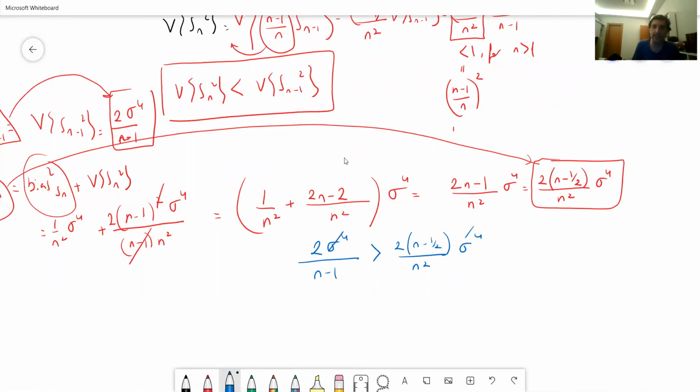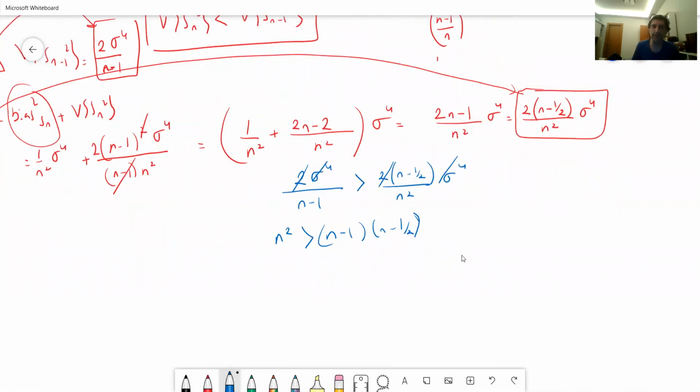So these will cancel, and we cancel the values of 2. Then what do we have here? If you put n square here, n square is greater than n minus 1 times (n minus 1/2). Maybe there's an easier way of dealing with that, but my mathematics has always been awful. So this is going to be n square minus 3/2 n plus 1/2 greater than n squared. These will cancel. Then if you put it to the other side, this term is greater than 1/2, and n is going to be greater than 1/3.